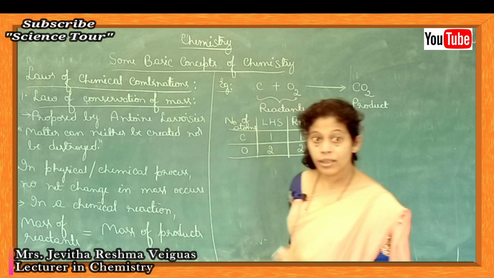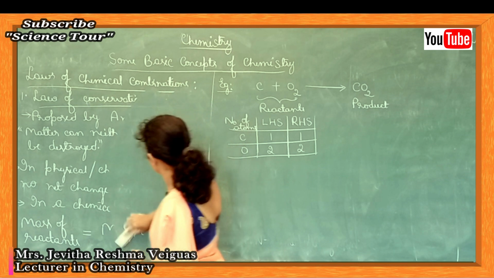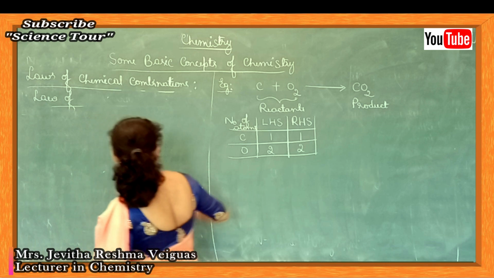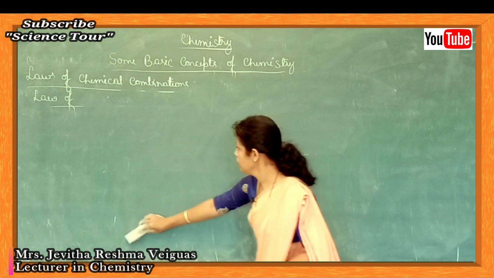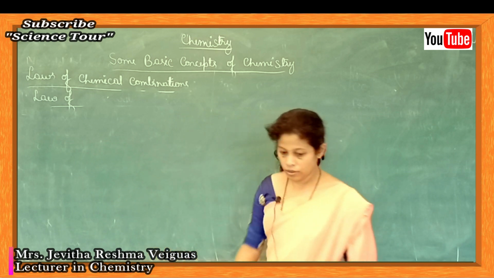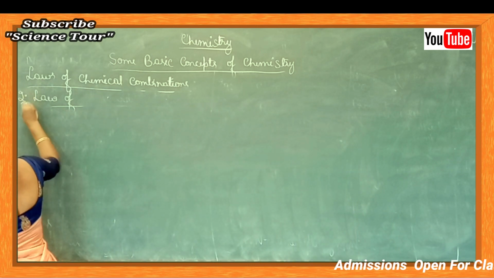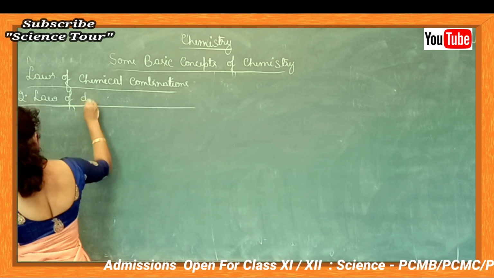Now let us learn another law of chemical combination, that is law of definite proportions. Second one is law of definite proportions.